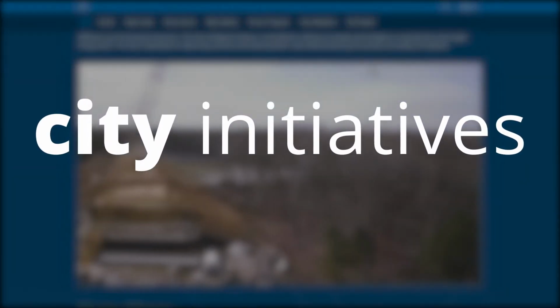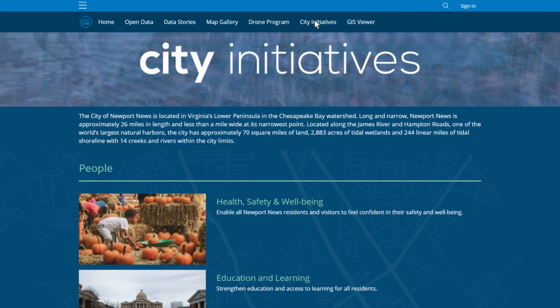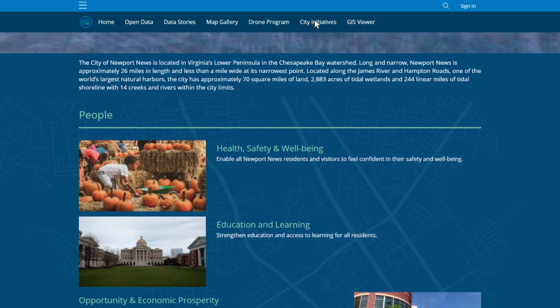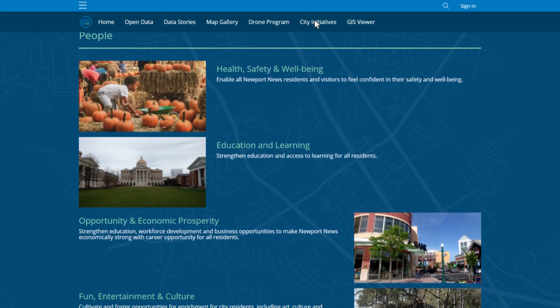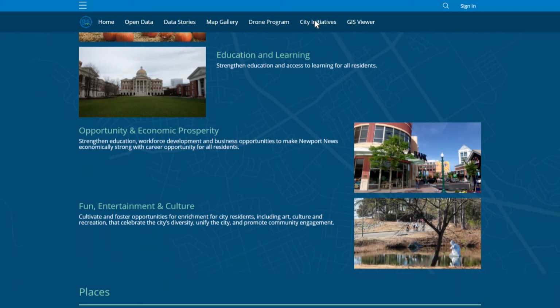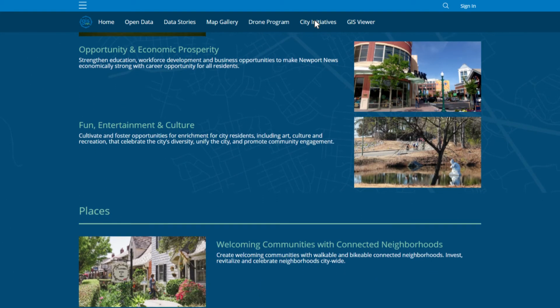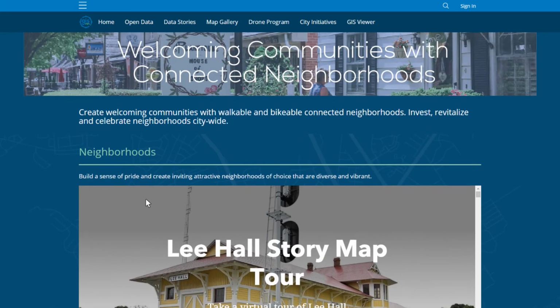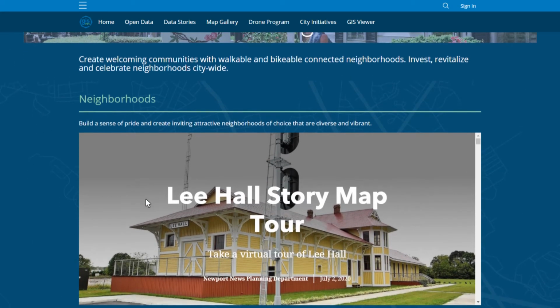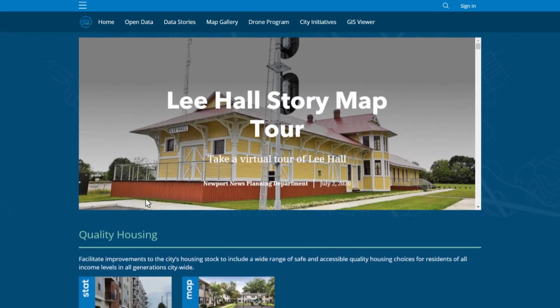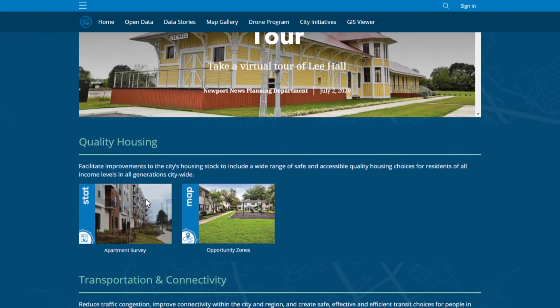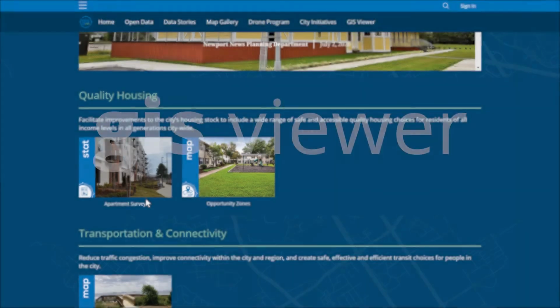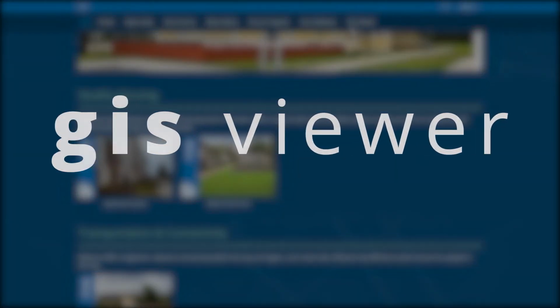City initiatives. City initiatives are the big goals set by the mayor, city council, and city management revolving around the Newport News Strategic Goals and Comprehensive Plan, which was adopted in 2018. Since these goals often involve a number of different city departments, each initiative has its own page with content created to support each goal.